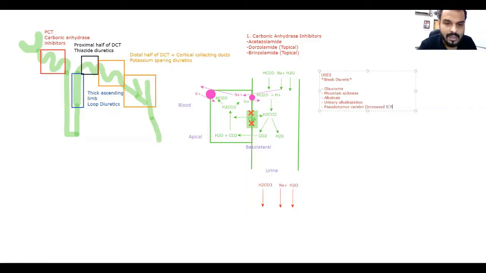Increased ICP resulting in headache and cerebral edema, and the patient presents with a tumor-like effect. Pseudo means false. A false tumor of the brain, which is actually due to increased intracranial pressure, and we can lose the extra water here in the urine. Okay? So any question?